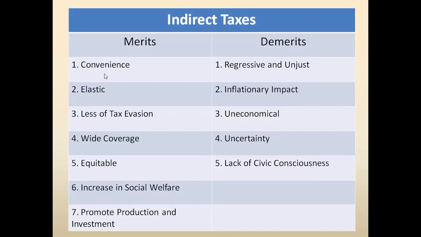But in the case of the indirect tax, tax is not deducted at source, but it is collected. So there are some loopholes here. It becomes much costlier to collect the tax, and there are some cases where the tax money cannot be deposited to the government account. Sometimes there are such cases. We can see point number 4 and point number 5. You can just go through this. It's about uncertainty and lack of civic consciousness, so please go through this particular section.